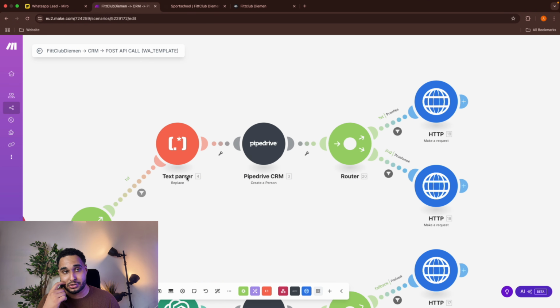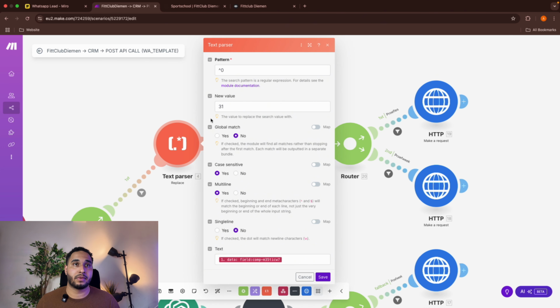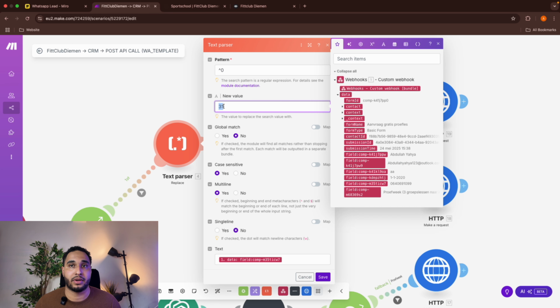I live in the Netherlands, so the local way to give a phone number is to say 06. With the country code it is plus 31. But WhatsApp will give the phone number in only 31 and then the rest of the number. So what it's going to do here is, if the number starts with a 0 or something else, it's going to change that to a 31.